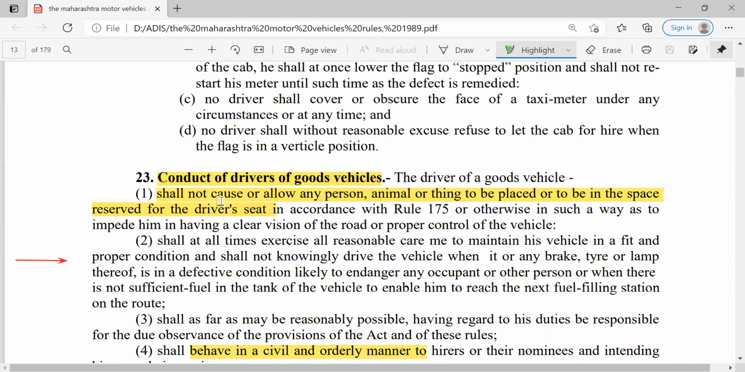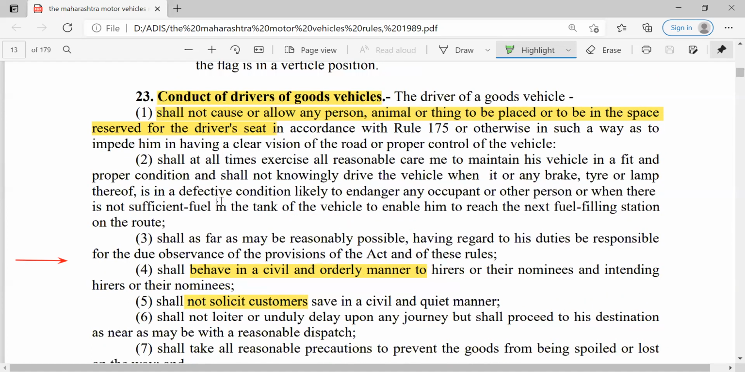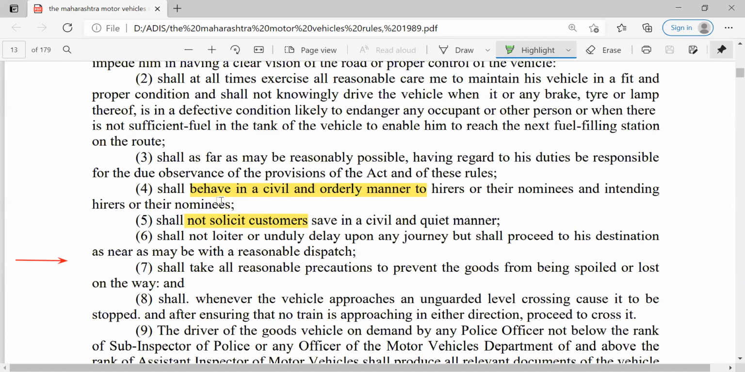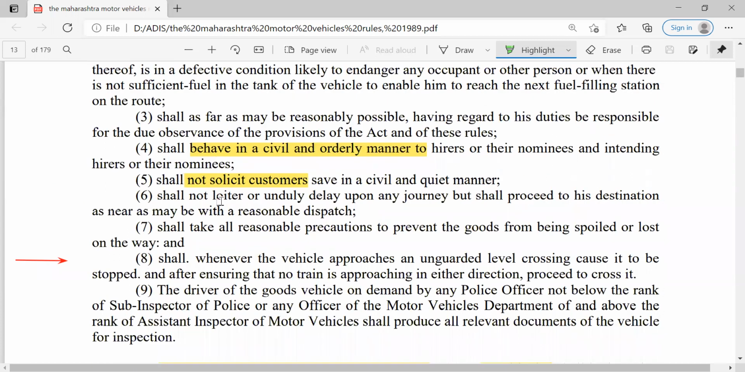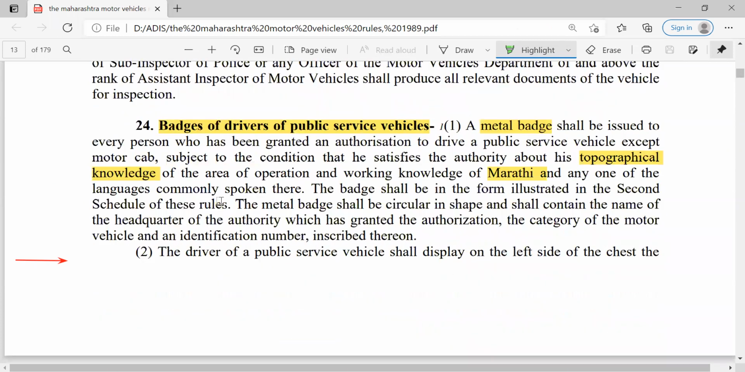Then conduct of drivers of goods vehicles: they shall not cause or allow any person, animal or thing to be placed or to be in the space reserved for the driver's seat. Then behave in a civil and orderly manner, we already discussed. Then not solicit customers also, and some other guidelines. We already discussed these badges, that only one badge should be provided to that driver, and normally it is a metal badge. So before giving this metal badge to that driver, that inspector should consider the